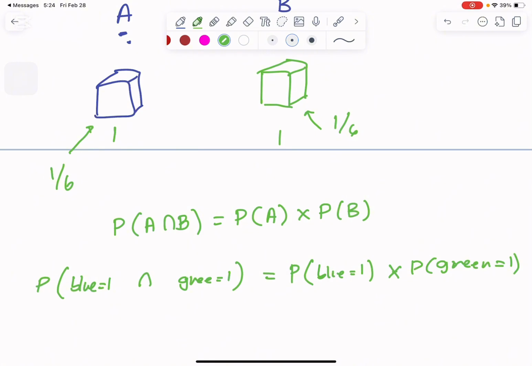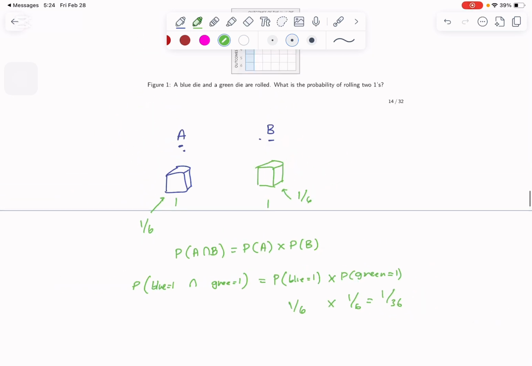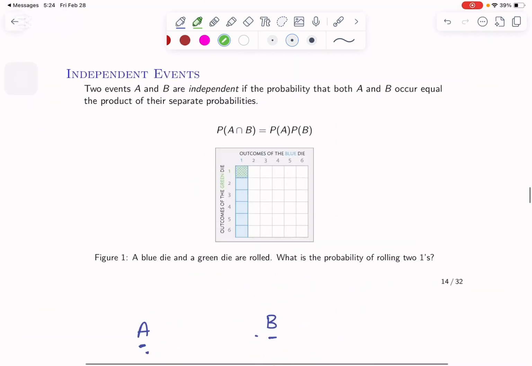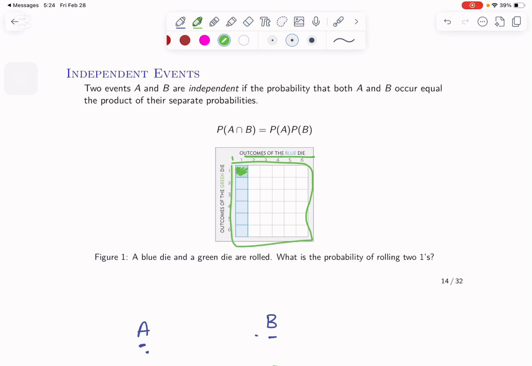What's the probability of the blue getting 1? It's 1 out of 6. What's the probability of the green getting 1? It's 1 out of 6. Multiply them together and we get 1 out of 36. So this is the concept of two events happening instead of one. Look, here we have the blue dice and the green dice. The probability of getting this square is 1 out of 36 chances.